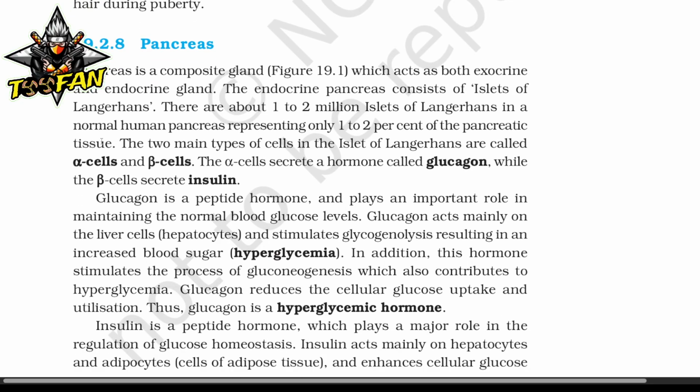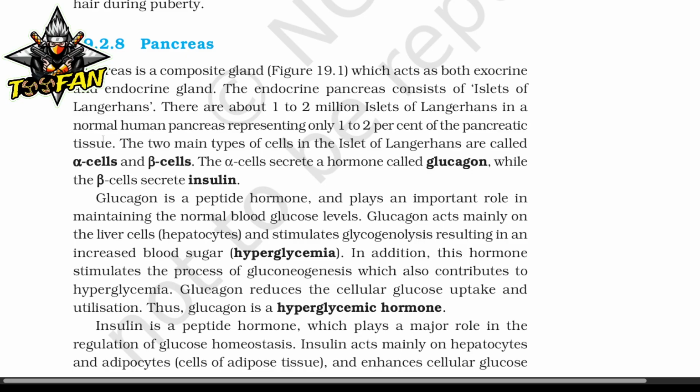Glucagon is a peptide hormone and plays an important role in maintaining the normal blood glucose level. Glucagon acts mainly on liver cells, hepatocytes, and stimulates glycogenolysis, resulting in an increased blood sugar, hyperglycemia. In addition, this hormone stimulates the process of gluconeogenesis, which also contributes to hyperglycemia. Glucagon reduces the cellular glucose uptake and utilization. Thus, glucagon is a hyperglycemic hormone.